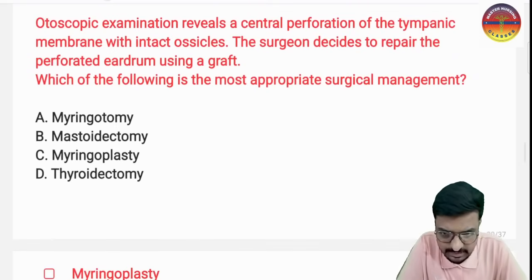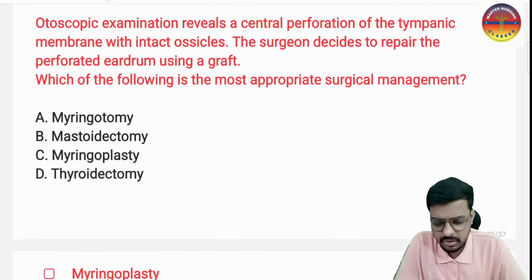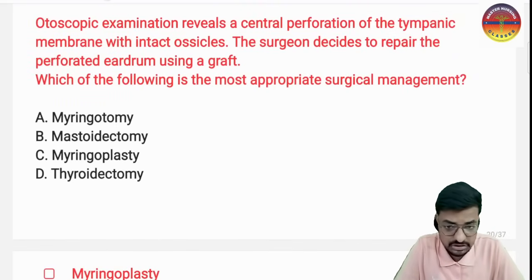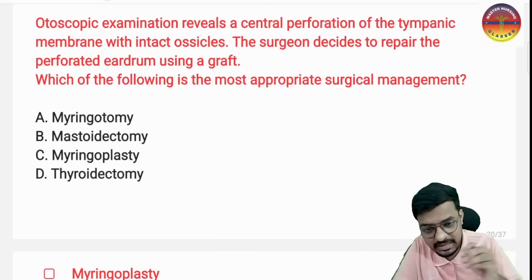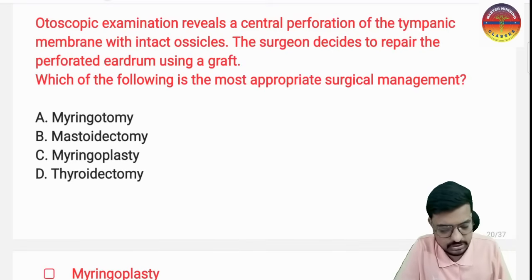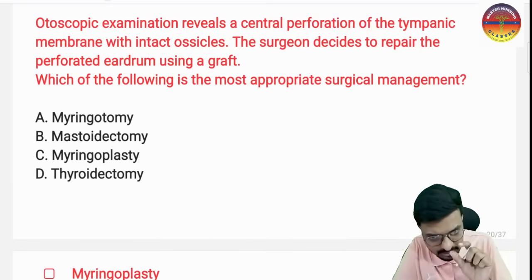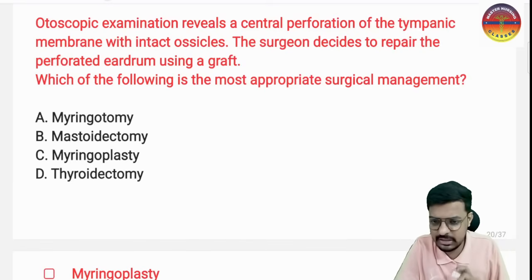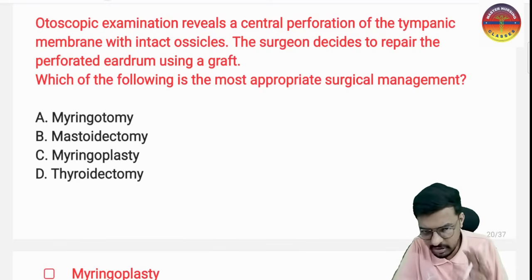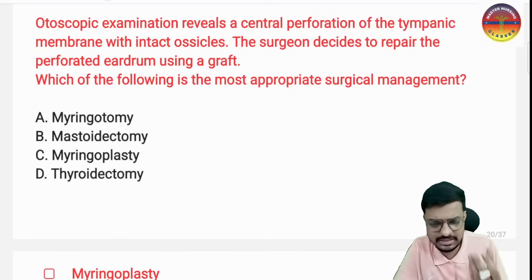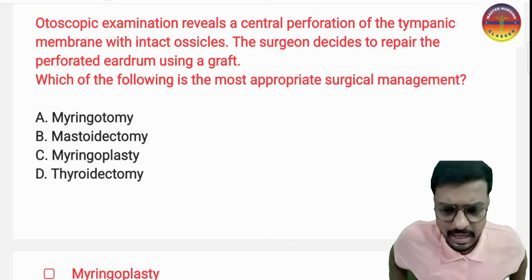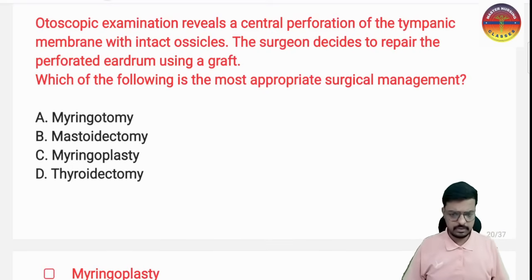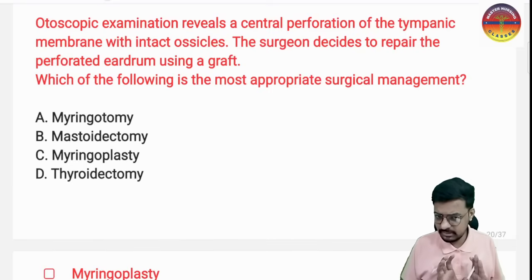The next question is here. The question is very simple. The otoscopic examination is revealing a central perforation of the tympanic membrane. In the middle of the tympanic membrane there is a perforation, meaning there is a breakage, with intact ossicles. Ossicles means the three bones in one ear. Those ossicles are not damaged, they are intact. And a surgeon is now deciding to repair the perforated eardrum using a graft.